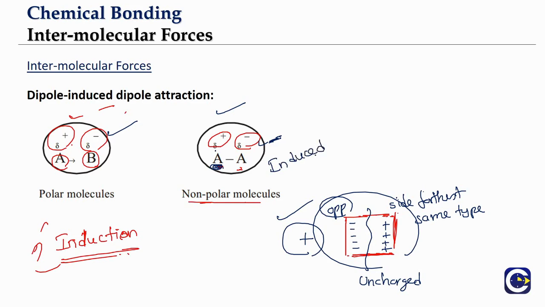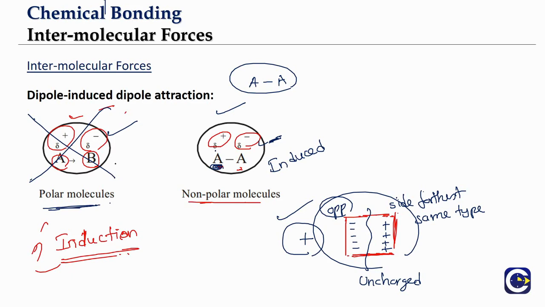This is basically the induced charges. So the charges on the atoms of A in this molecule are induced charges. Now they are not going to stay there permanently. If, for example, we totally remove this AB molecule from this space, we will no longer have these partial charges on the molecule A2. They will just vanish. These induced charges will be present as long as this polar molecule is nearby, and they will vanish once you take out this polar molecule. So it is also a temporary phenomenon.